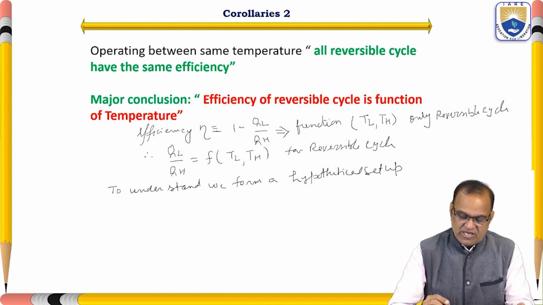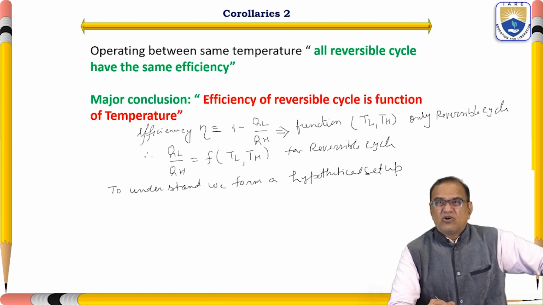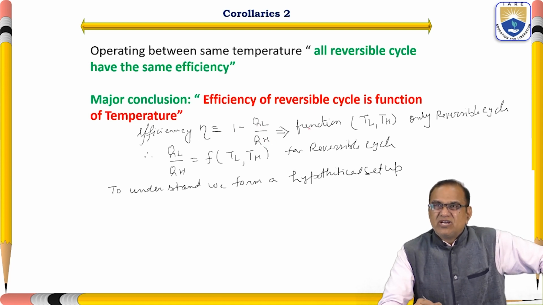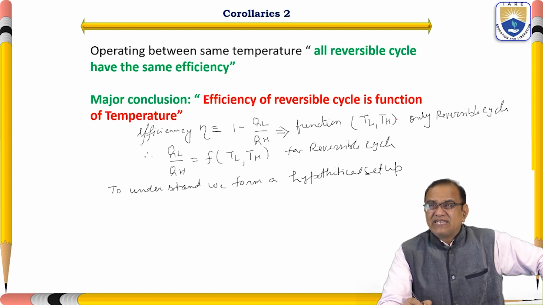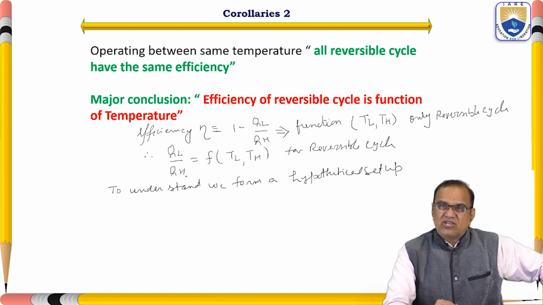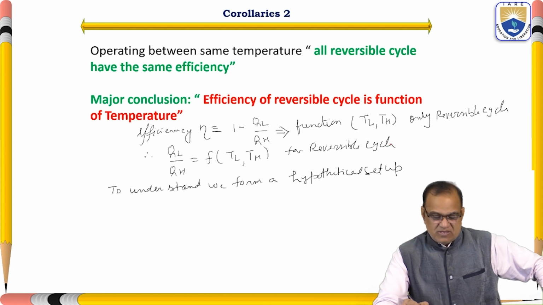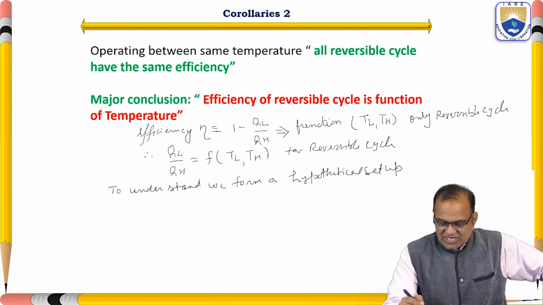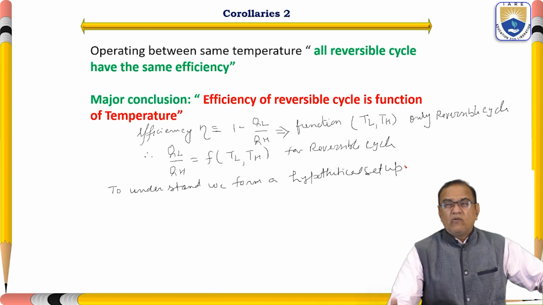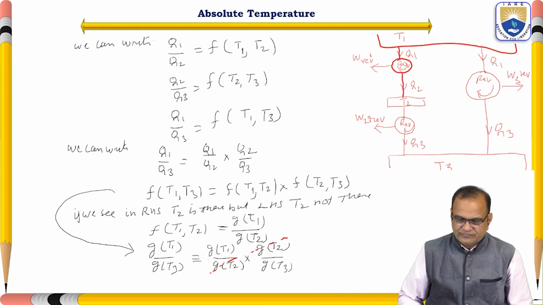So the major conclusion is that the efficiency of a reversible cycle is a function of temperature. The efficiency eta is equal to 1 minus QL by QH. It is a function of TL and TH only for the reversible cycle. So here we can write that QL by QH is a function of TL, TH for the reversible cycle. To understand, we form a hypothetical setup. So we will see that for the reversible cycle, QL by QH is a function of TL by TH.